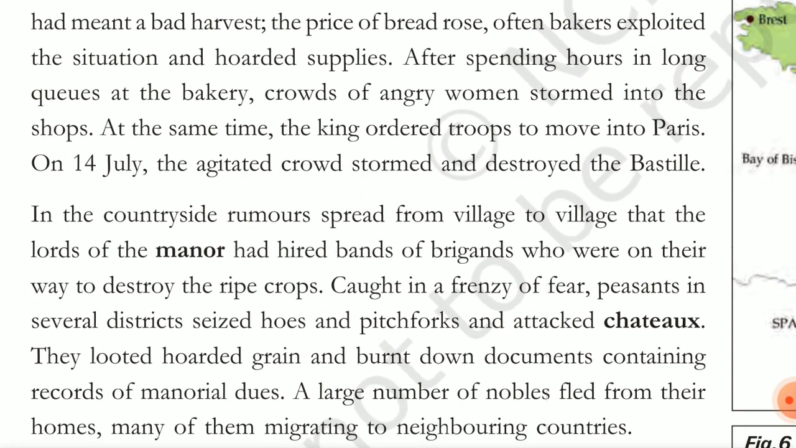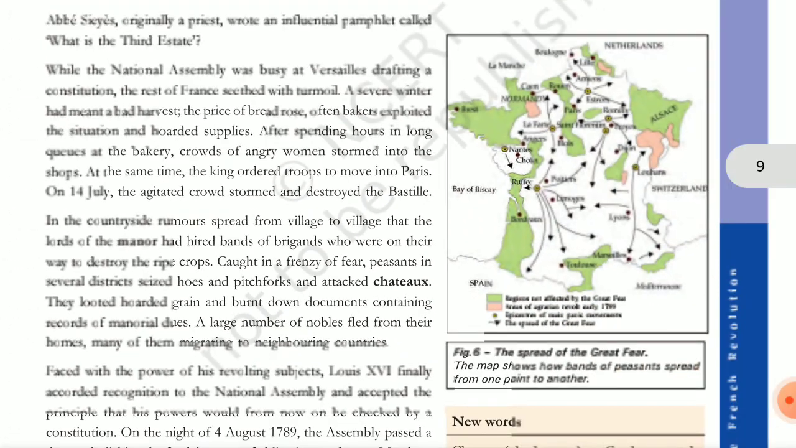A lot of women would stand in long queues for bread, but sometimes they wouldn't even get any. So angry women stormed into the bakeries and snatched the bread. And at this time, the king ordered the troops to go to Paris, and at this time there was only a rumor, and the rumor said that